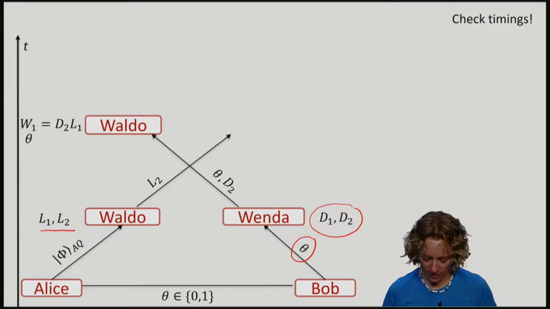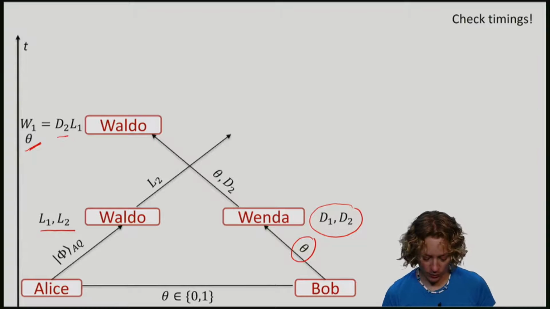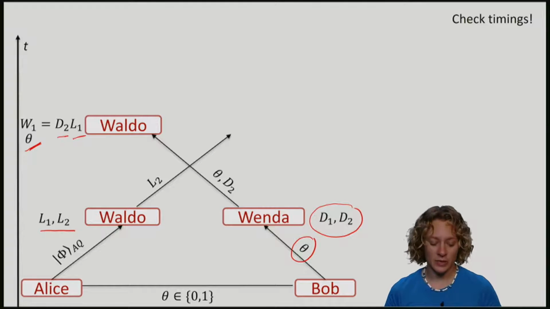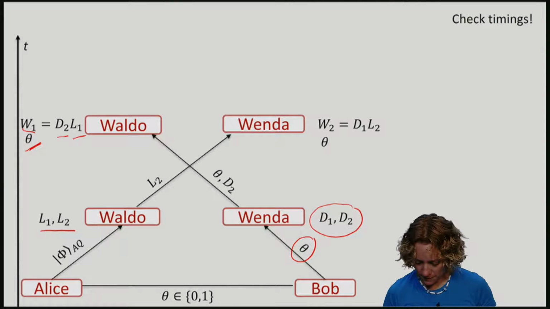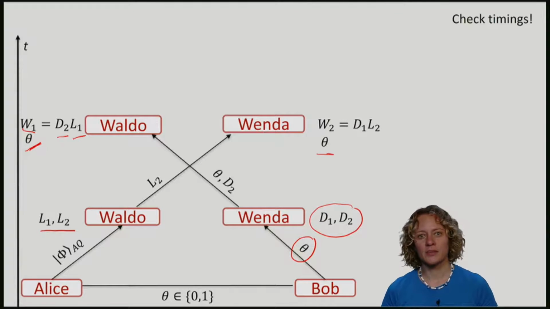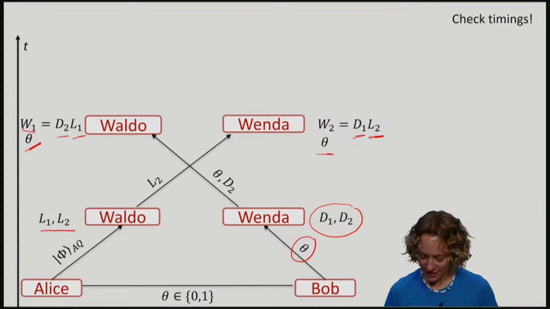So at this point in time, Waldo has theta, D2 and L1. Let me call D2 and L1 together W1. Wenda also has theta, as well as L2 from Waldo and D1 which she keeps. Let me call D1 and L2 together W2.